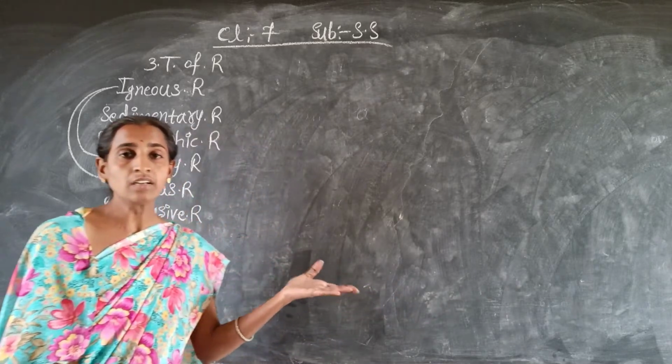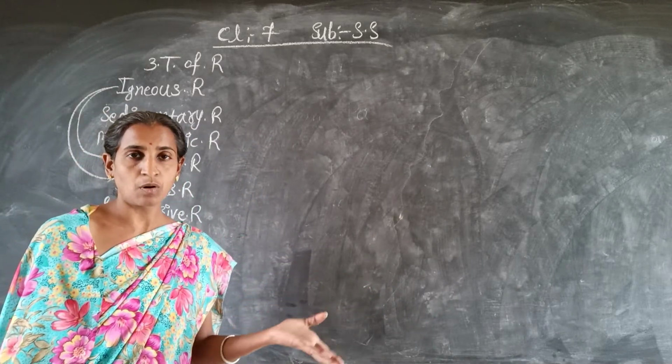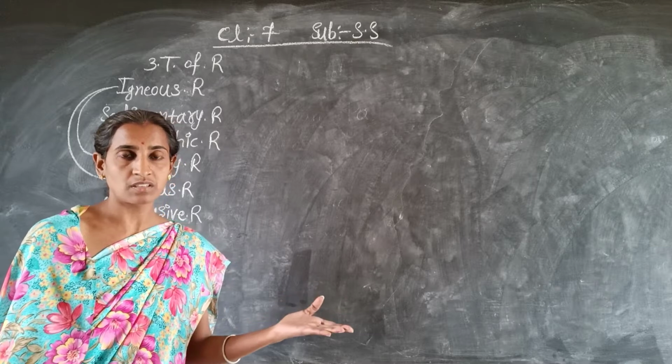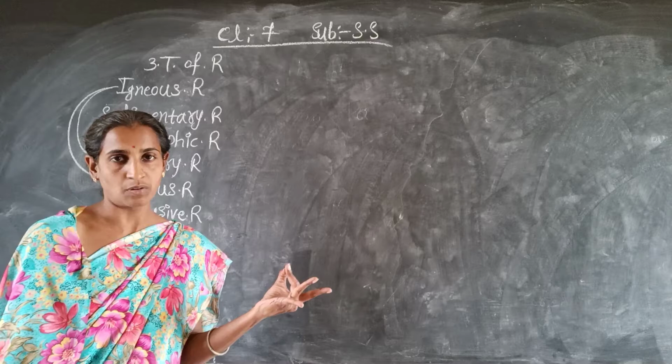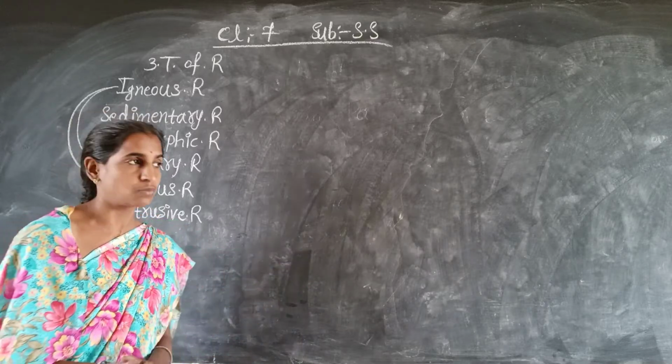In the previous class we have already studied rocks, and also the three types of rocks. The three major types of rocks are the igneous rocks, sedimentary rocks, and metamorphic rocks. We already studied this in the previous class.